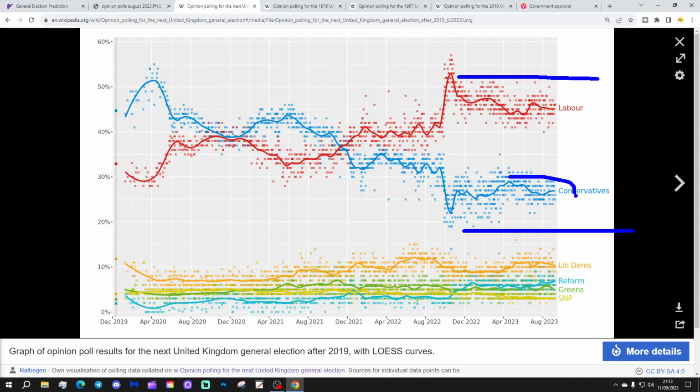So Conservatives still generally pegged back under that all-important 30% mark. Labour still above 40%, somewhere between 40 and 50%. So probably about 15% lead overall for the Labour Party over the Conservatives. No, probably a little bit more than that. Probably about 18%, I would have thought. It's somewhere between 15 and 20%, I think, the Labour lead during August 2023.